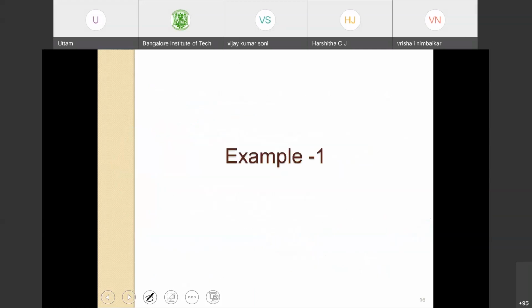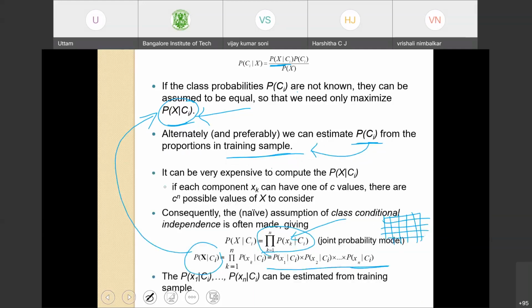Now, that is the only concept here. There is nothing more. And then you do it for all the pixels for all the classes, and then assign the pixels to the class for which it has the maximum probability. Okay. And x1 given Ci up to xn given Ci can be estimated from the training sample.